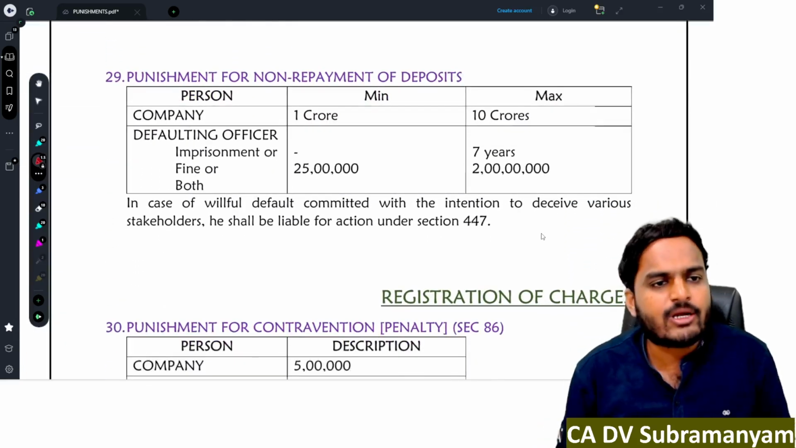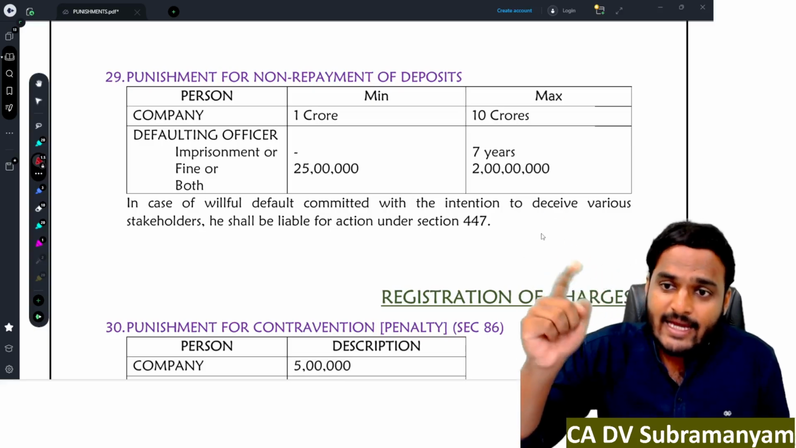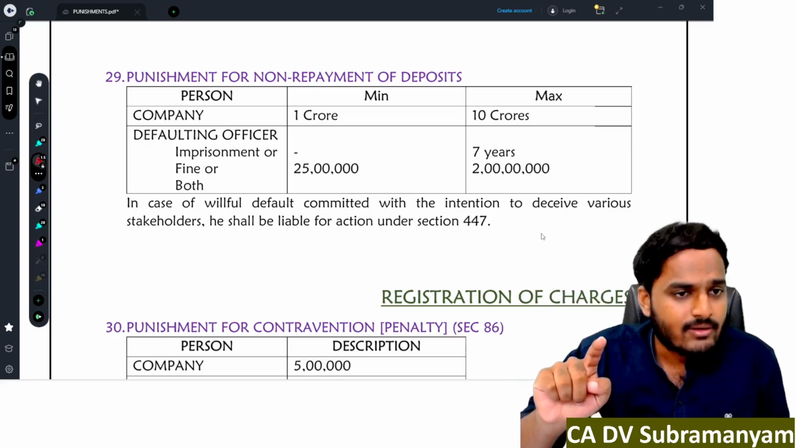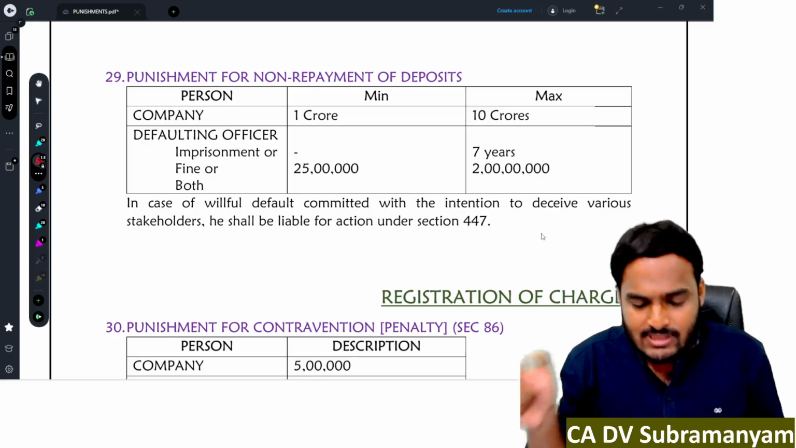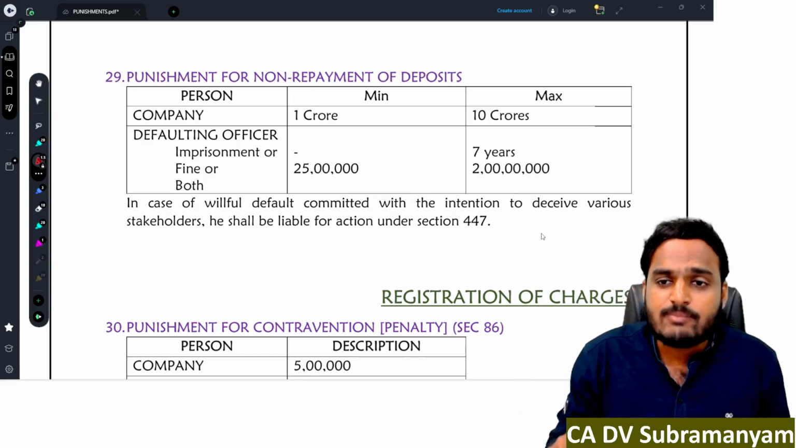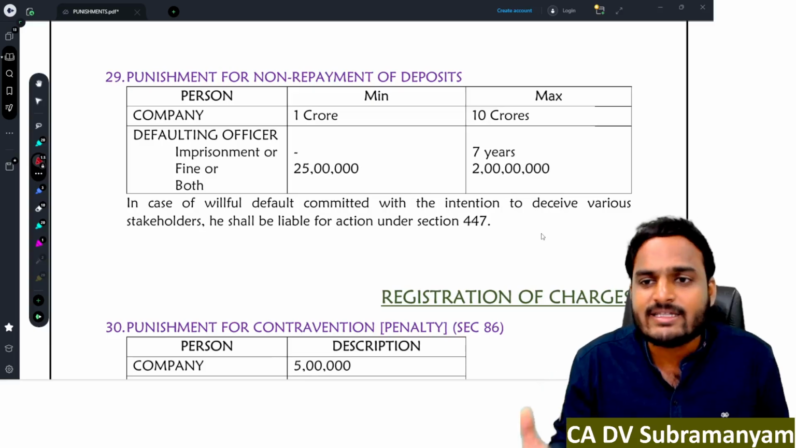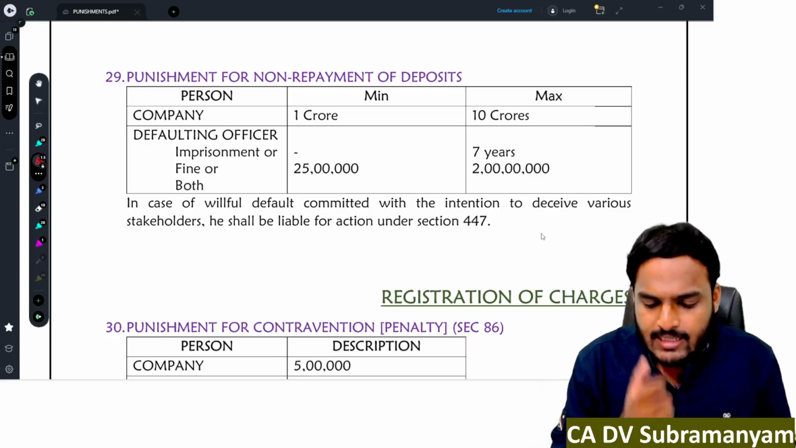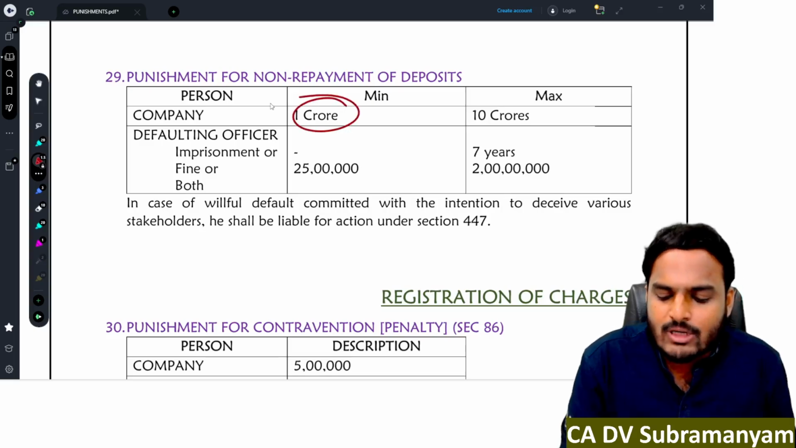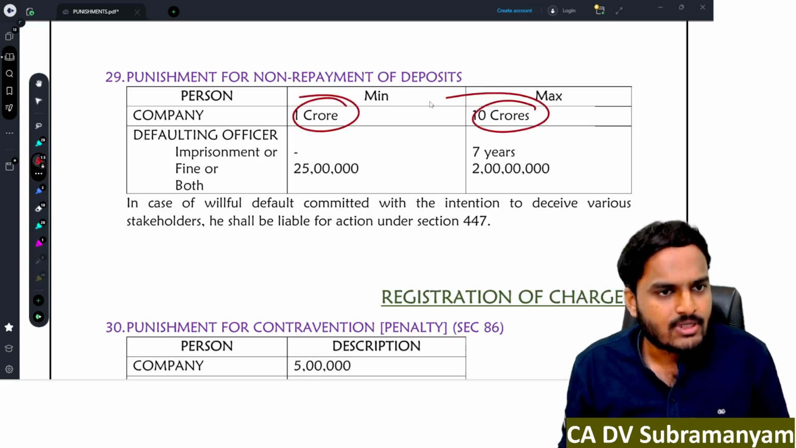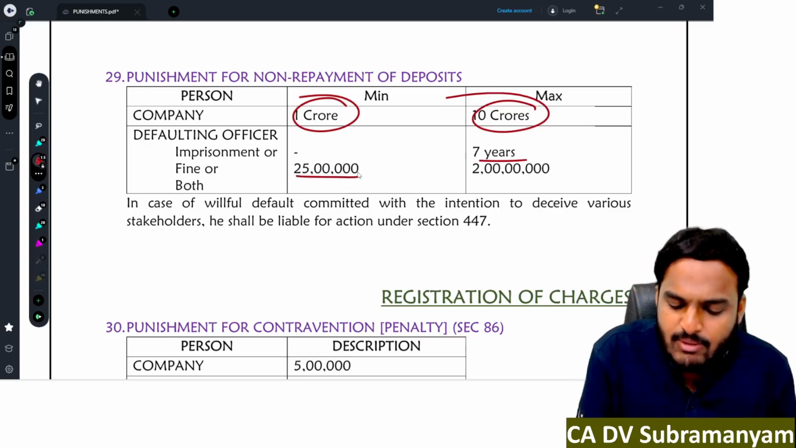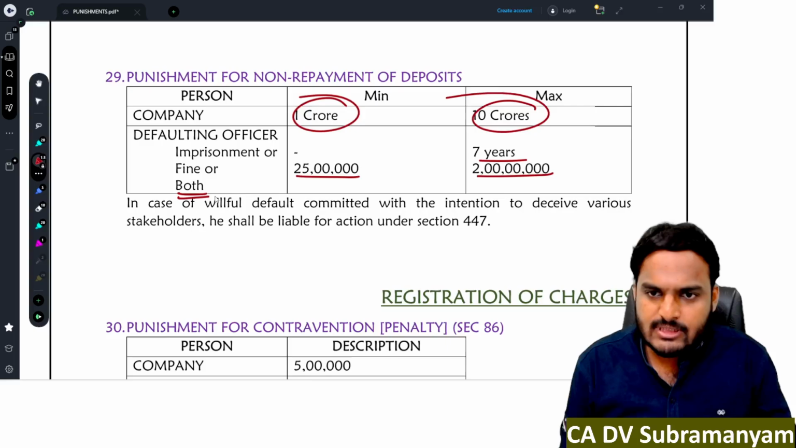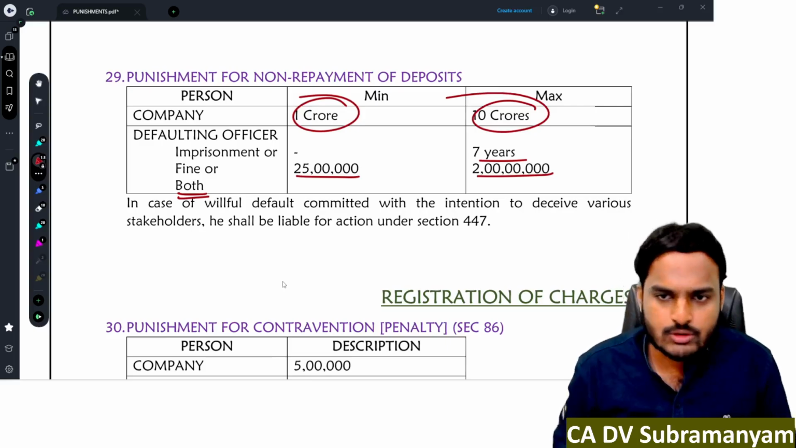Punishment for non-repayment of deposits. The above point was about accepting deposits in violation of the provisions. The 29th point is punishment for non-repayment. You are not returning the amount of deposits. In that case, the company gets a minimum fine of 1 crore, maximum 10 crores. A defaulting officer gets imprisonment up to 7 years, fine minimum 25 lakhs, maximum 2 crores. Imprisonment or fine or both.